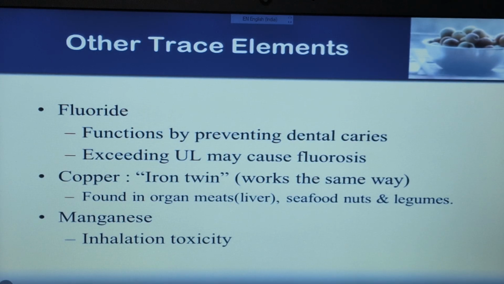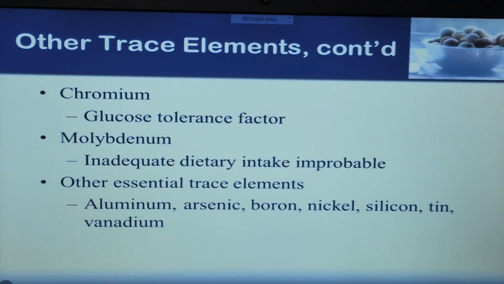Next is chromium, which acts as a glucose tolerance factor. Molybdenum: inadequate dietary intake is improbable. Other essential trace elements are aluminium, arsenic, boron, nickel, silicon, tin and vanadium. These are required, but in lesser amounts.